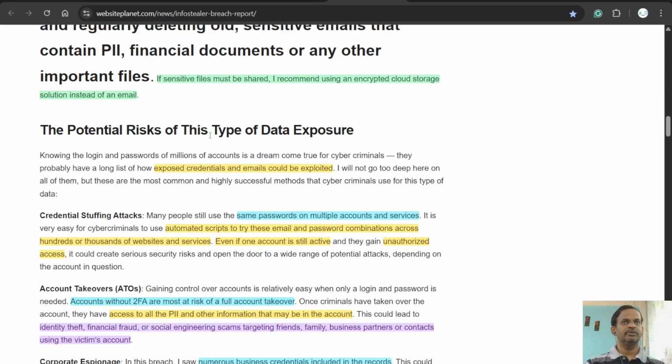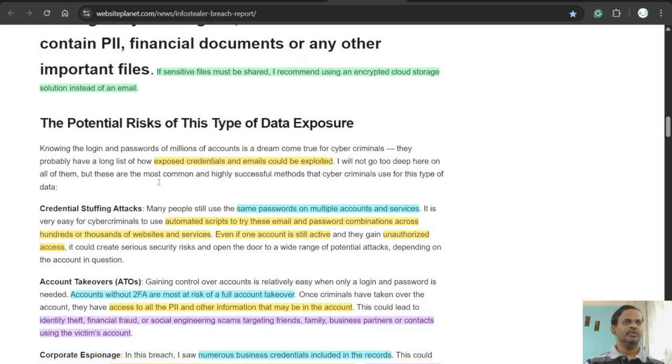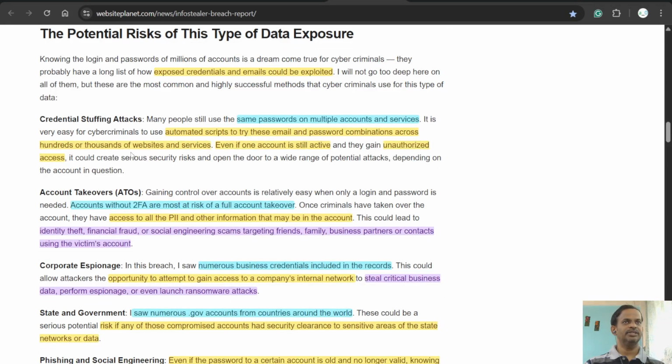The potential risk of this type of data, exposed credential images that could be exploited, is obvious. And here we have some potential risks: credential stuffing attacks, and the same passwords on multiple accounts and services. Usually, to ease remembering, we keep the same password for multiple accounts, from personal email to official emails as well, or different login accounts. So this should not be done.